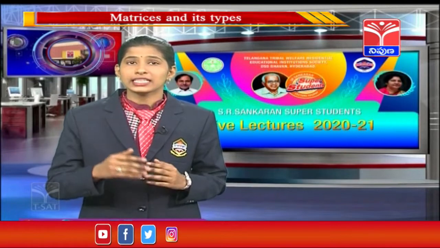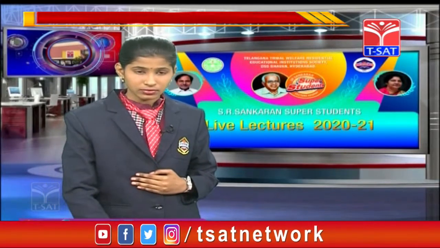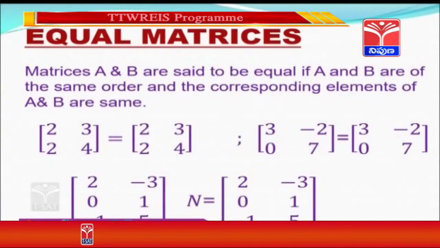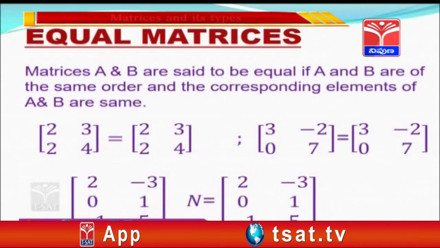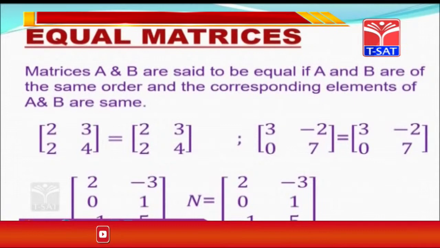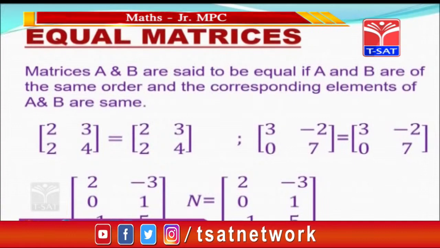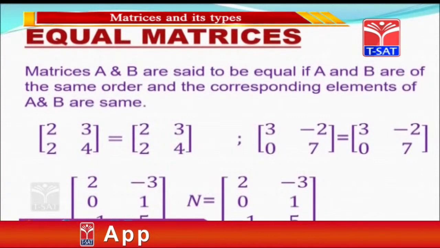Now let us move on to the next type of matrix, equal matrices. Matrices A and B are said to be equal if A and B are of the same order and the corresponding elements are the same. Now let us see an example here. Here in the first example, A and B are said to be equal matrices because they are of the same order.